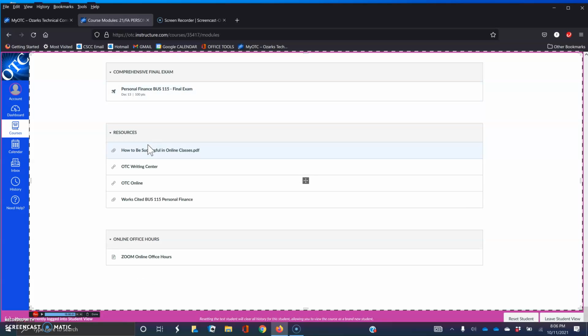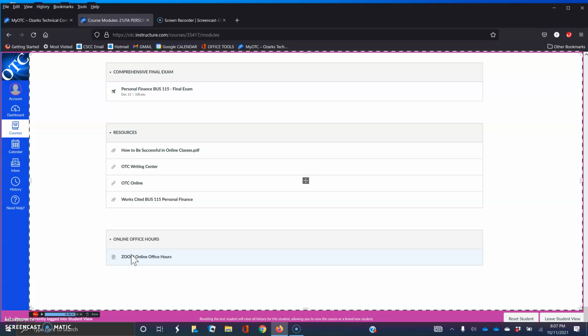I do have online office hours that are available. I use a teleconferencing tool called Zoom. You may be familiar with that. Zoom allows us to talk to each other in real time, and we can review assignments and answer any questions about the assignments or really anything else about the course. Office hours are by request, so just let me know when you'd like to meet, and we'll arrange a time when both of us can get together using Zoom. I found it to be a very useful tool. I encourage you to use it if you have a need.